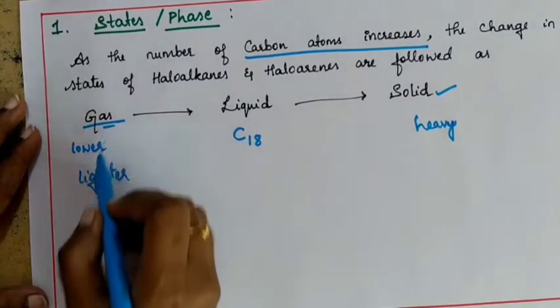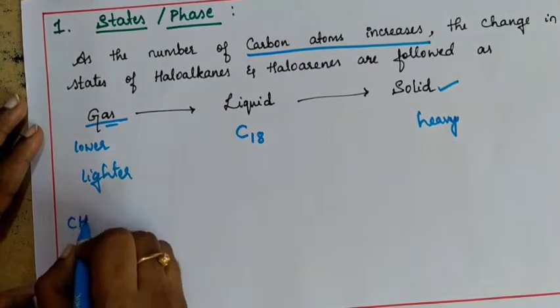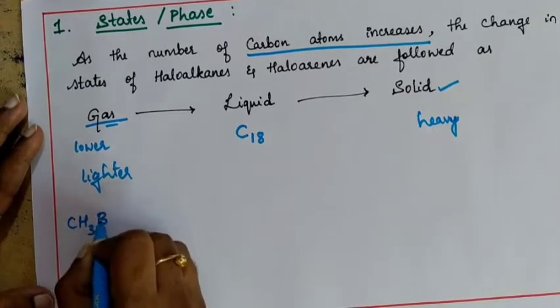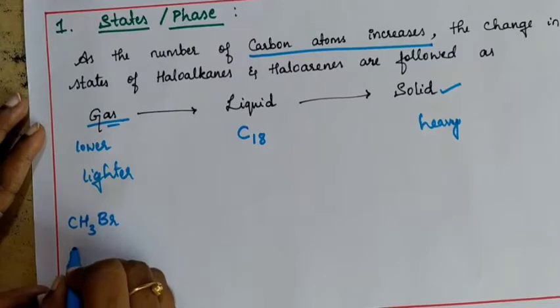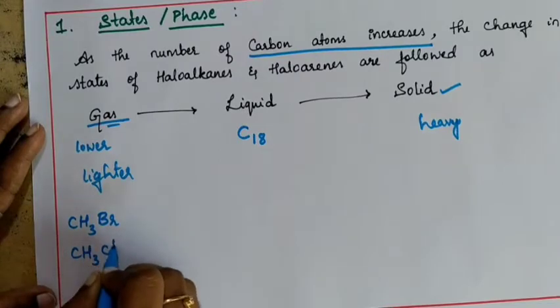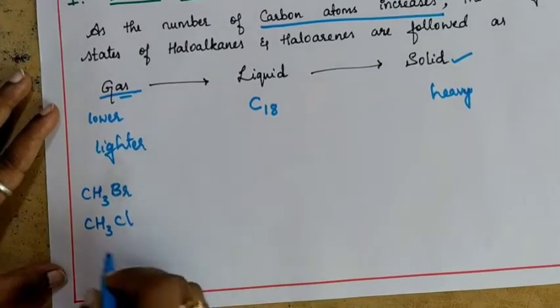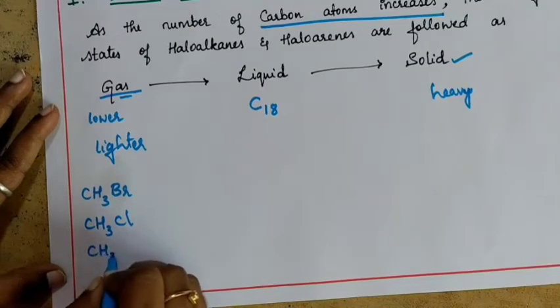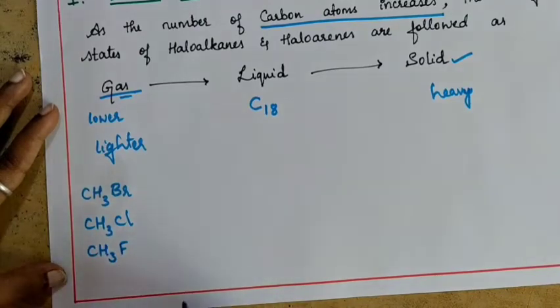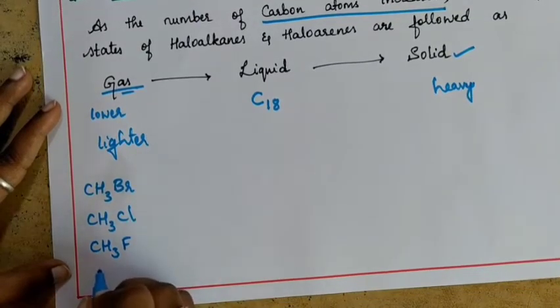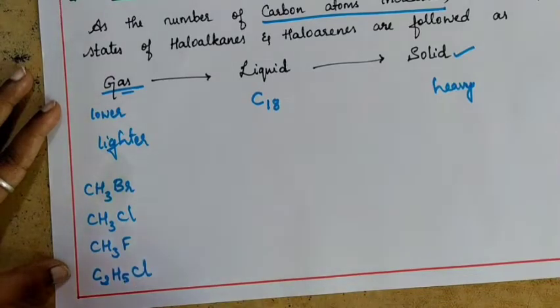So, for example, if you consider CH3Br, methyl bromide, CH3Cl, methyl chloride, and you can also write CH3F, which is methyl fluoride, or one more example, C2H5Cl, that is ethyl chloride.